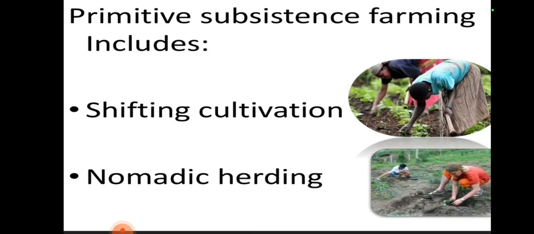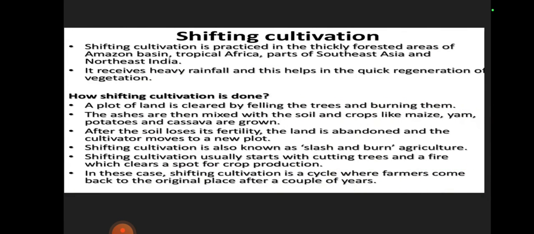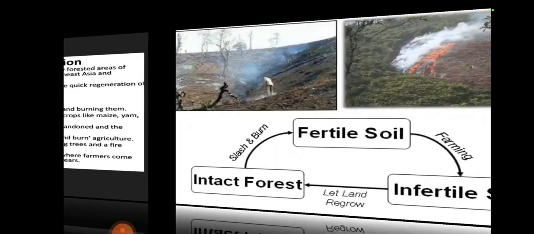Primitive subsistence farming includes shifting cultivation and nomadic herding. At first, shifting cultivation. Shifting cultivation is practiced in the thickly forested areas of the Amazon basin, tropical Africa, parts of Southeast Asia and Northeast India. It receives heavy rainfall, and this helps in the quick regeneration of vegetation.